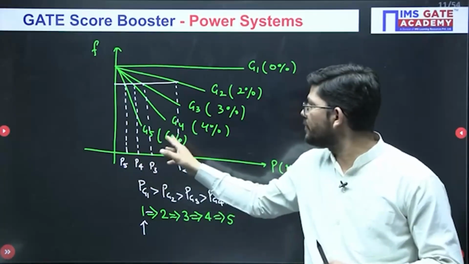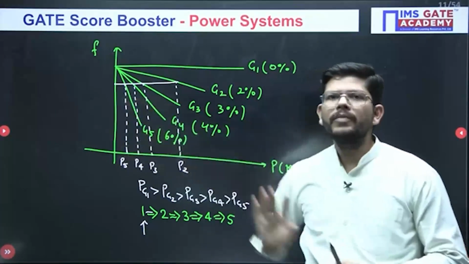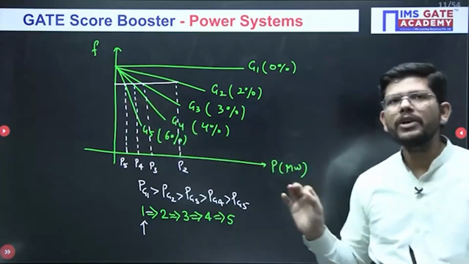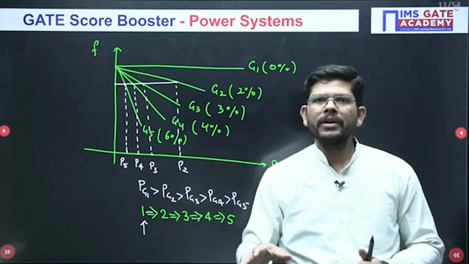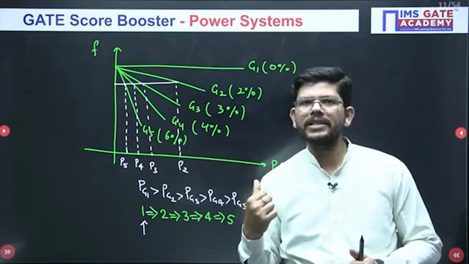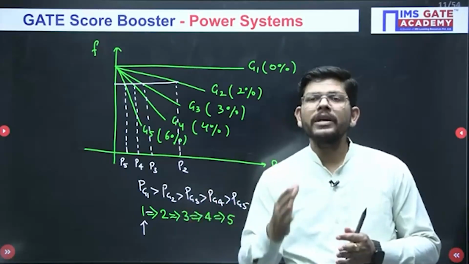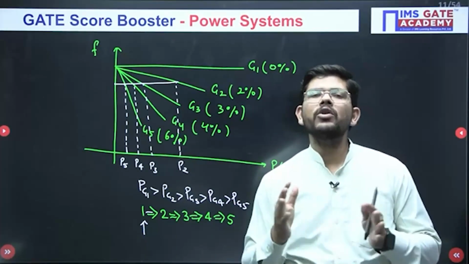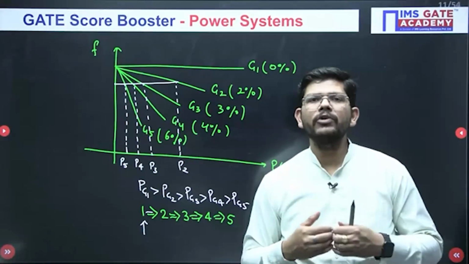Okay, if generator 5 shares some load, then there will be a drop in its frequency. So as per the droops, if other generators share some load, as per their droop characteristic, they will share this increased load because of the drop in frequency, which is not at all accepted. So what we will do is try to avoid this situation.